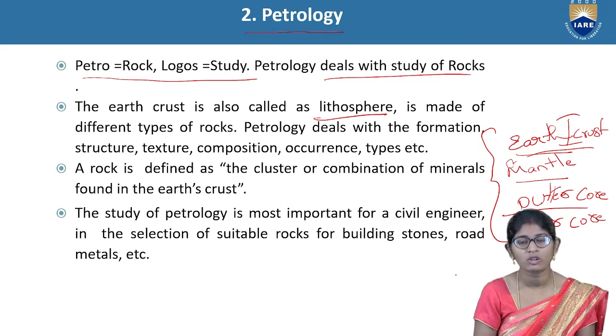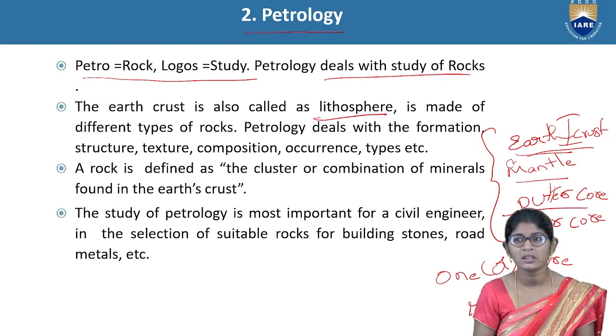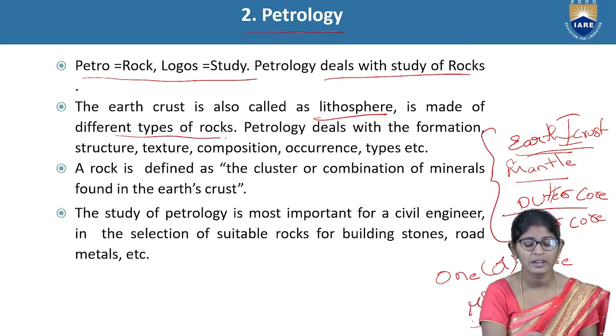If one mineral or a group of minerals is placed in one rock, then it is called petrology. It is made of different types of rocks in the lithosphere.